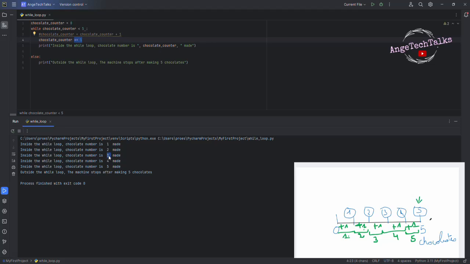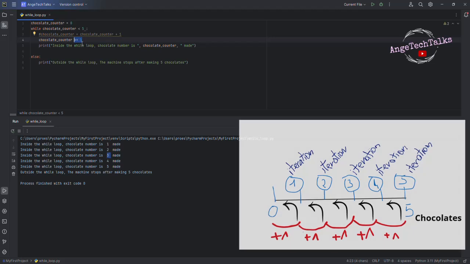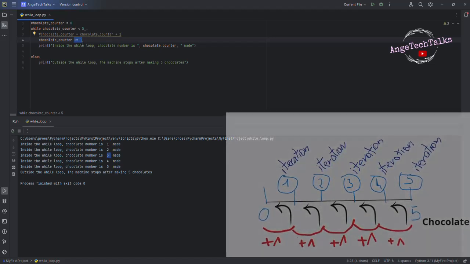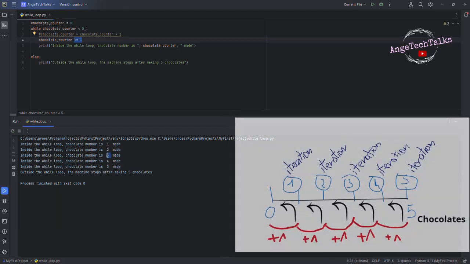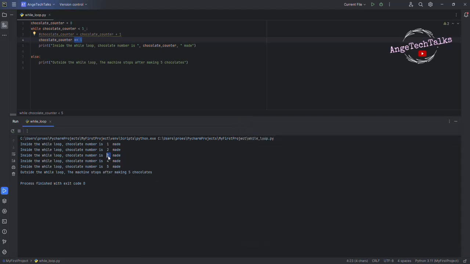Now in the third iteration, we still need to increase the value of the chocolate by 1. So in the third round, you add 1 more chocolate. Then 2 plus 1 equals 3. Now in the third round, 3 chocolate will be produced. So the loop will continue until the chocolate counter reaches 5 exactly. At 6, the condition becomes false, so the loop stops by itself.